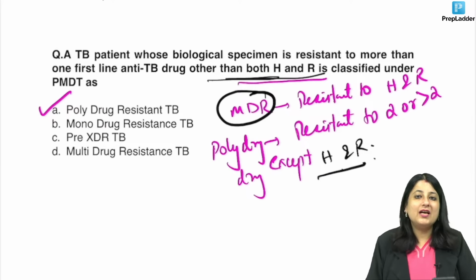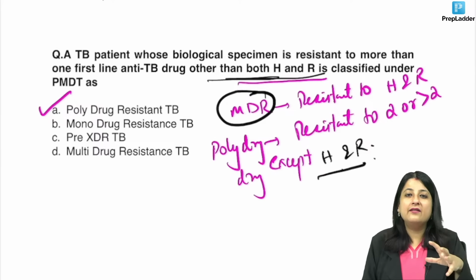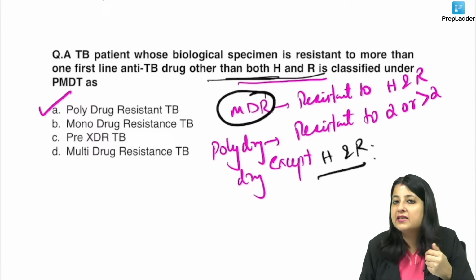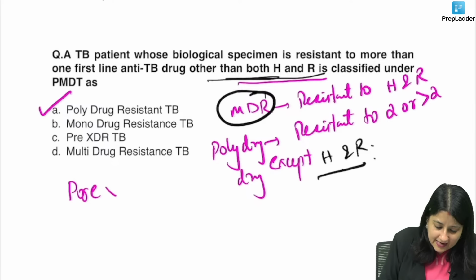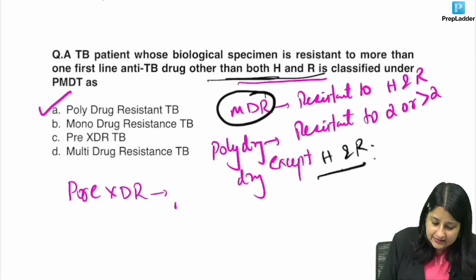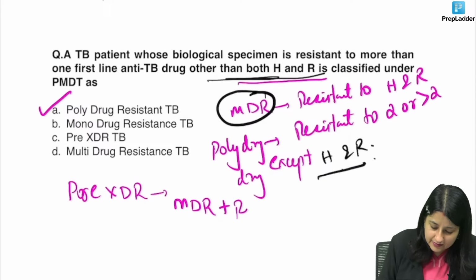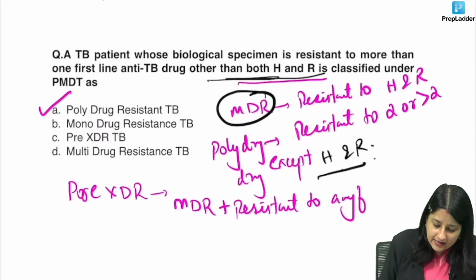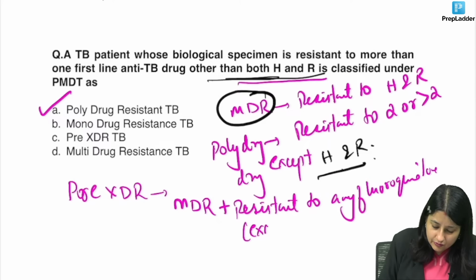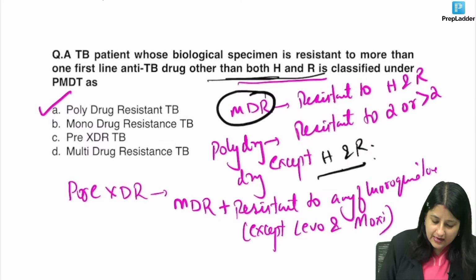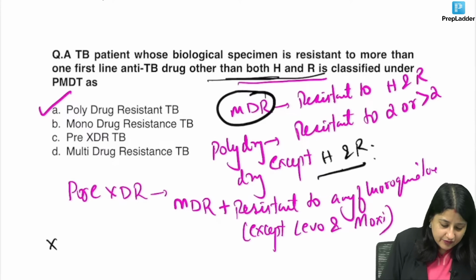Yes or no? See, such are these questions. You might have missed out reading other than. That's how you can get tricked in exams. Okay, guys? So be very careful when you're reading the question. Or pre-XDR क्या होता है? Pre-XDR is somebody is MDR plus, that means resistant to isoniazid rifampicin, plus is resistant to any fluoroquinolone. Any fluoroquinolone means except levo and moxi.